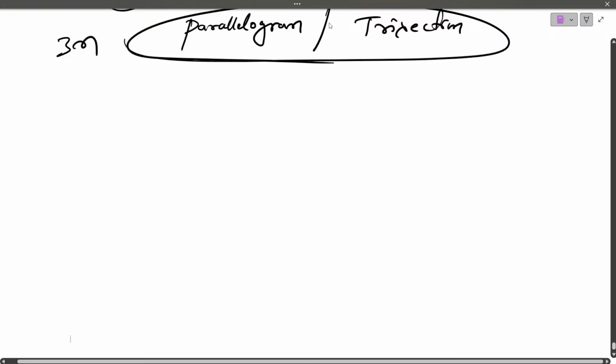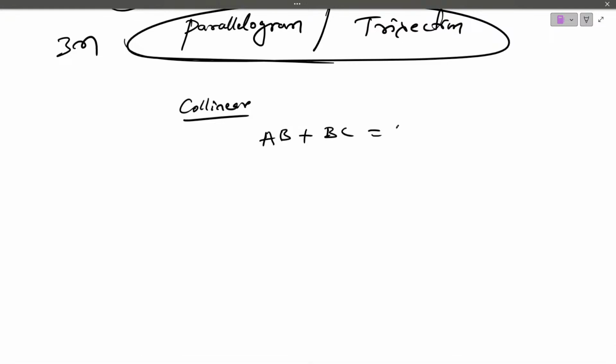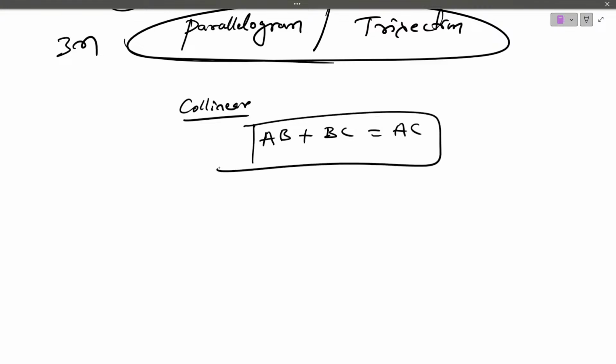And remember the condition. If you want to tell the given points are collinear, then AB plus BC should be equal to AC. This condition should be satisfied. They will give you three points A, B, C and ask you to prove that they are collinear, or by using the collinear condition find some unknown, then you have to use this condition: AB plus BC is equal to AC. To prove they are collinear, chances are less, but still you can expect a question.